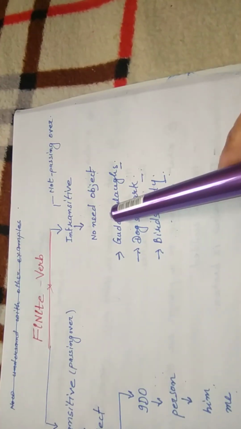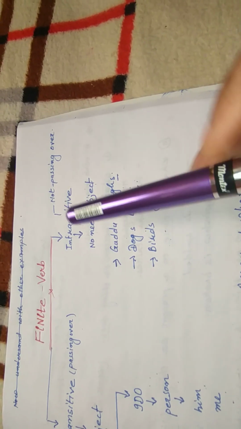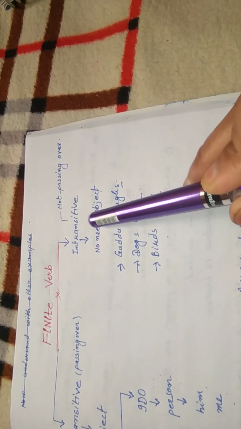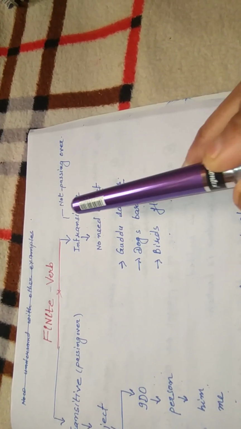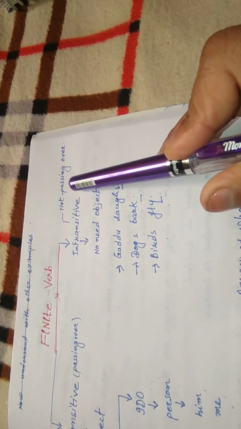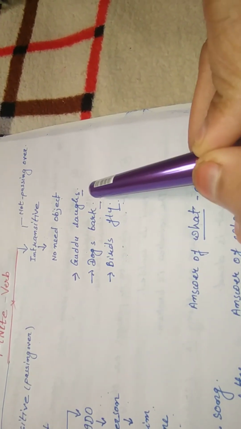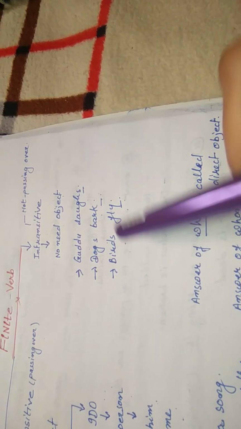Let us know about intransitive verb. Intransitive verb does not require any object to complete itself. Its meaning is not passing over. See examples: Guddu laughs, dogs bark, birds fly.